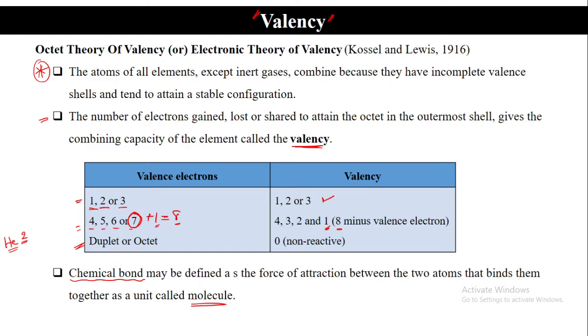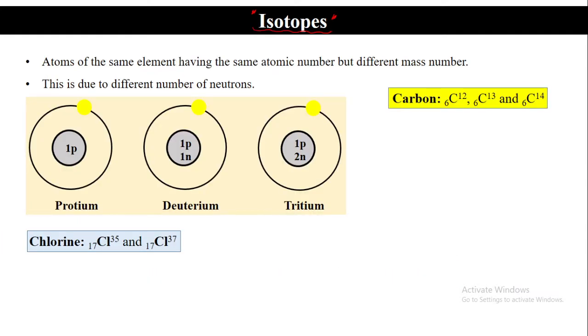Next, coming to another important concept, that is isotope. Isotope. Any given chemical element, for example, here carbon is there. You can observe carefully that I have written here three formulas of carbon: C-12, C-13 and C-14.